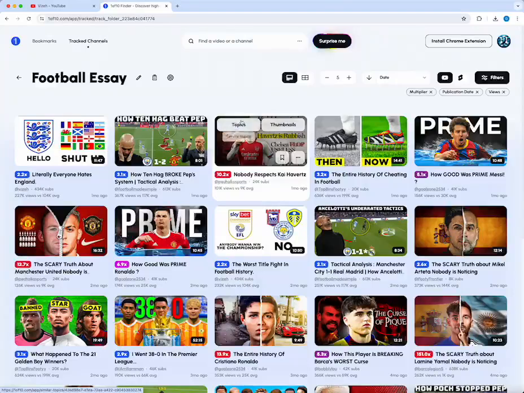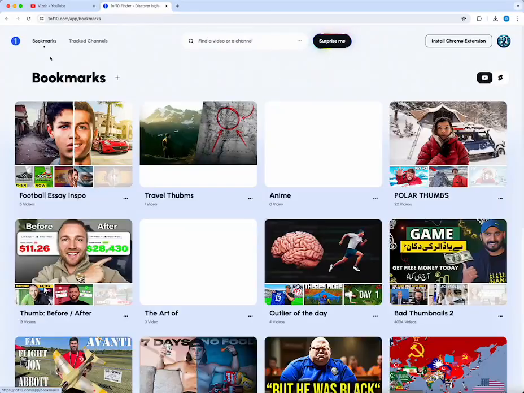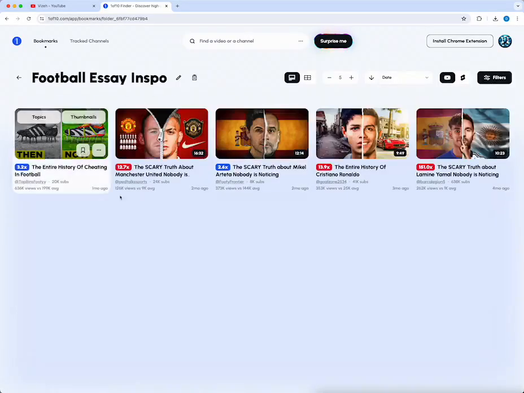Once you've found a few different idea formats, the next step is to go over to the bookmarks folder, and then we can pull up the bookmarks that we've just added to this folder. You can start to have a look through, and this will be much clearer as to the sort of formats you're going to be moving forward with. Then we just need to pick a format to move forward with and move on to the next step. So we'll go with the entire history of format to move forward with.